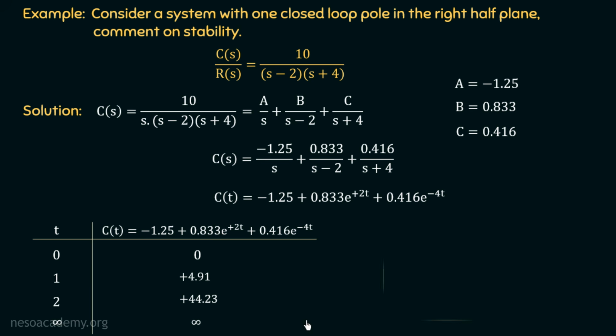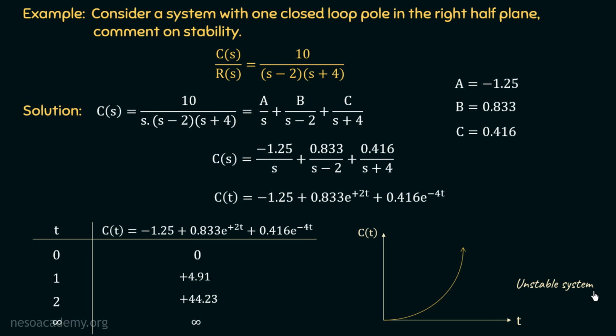Now if we try to plot a graph of this output by using these values, the graph will look like this. At t equal to 0, the output is equal to 0. And as the time approaches infinity, the output also approaches infinity. So this type of system is called an unstable system, because the output of this system at steady state is infinite. I hope you got this example.